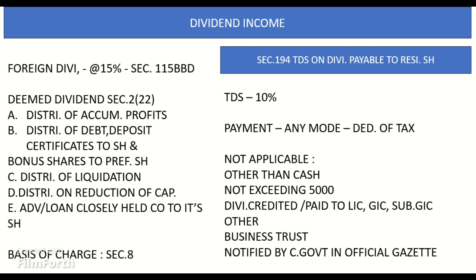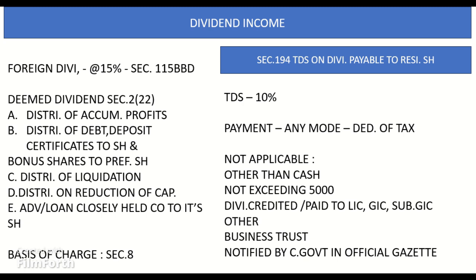Point 3. Distribution on liquidation. Any distribution made by a company to the shareholders, equity only, on its liquidation shall be deemed to be the dividend to the extent of accumulated profits of the company standing immediately before its liquidation whether capitalized or not. Point 4. Distribution on reduction of capital. Any distribution by a company to its shareholders, equity only, on reduction of its capital shall be deemed to be the dividend to the extent to which the company possesses accumulated profits whether capitalized or not.